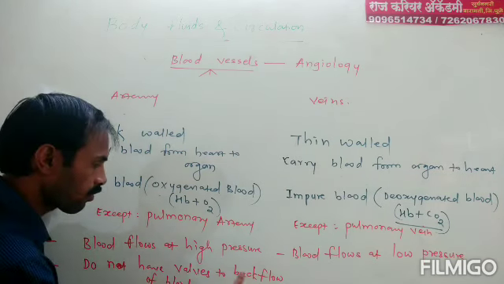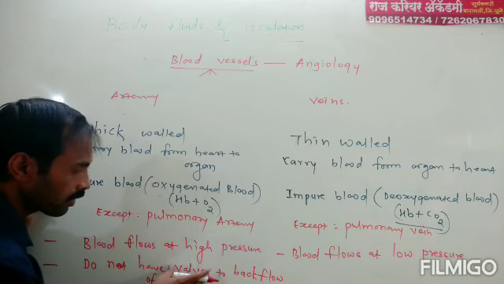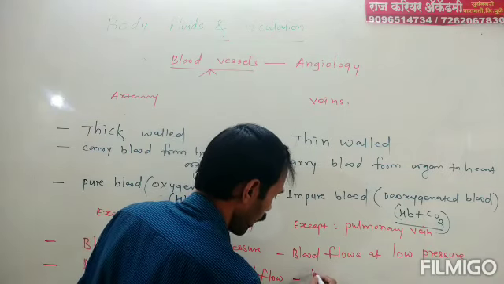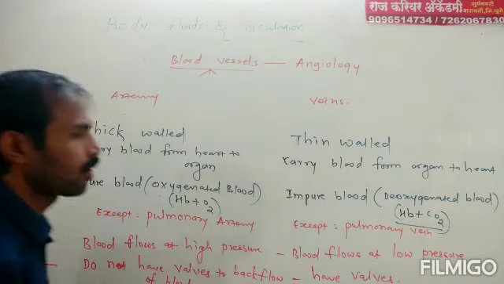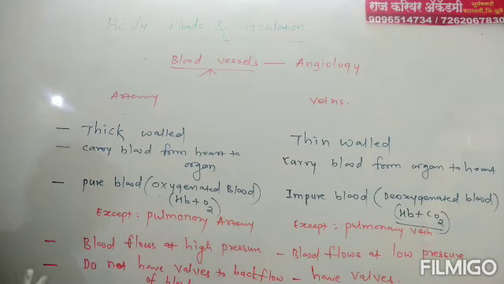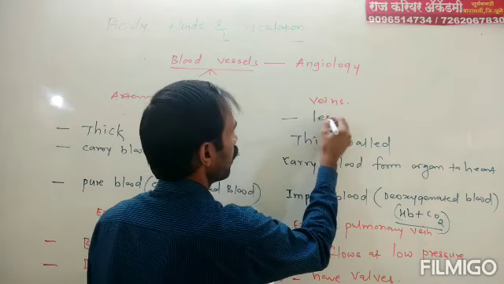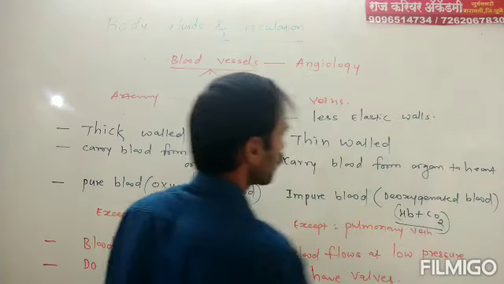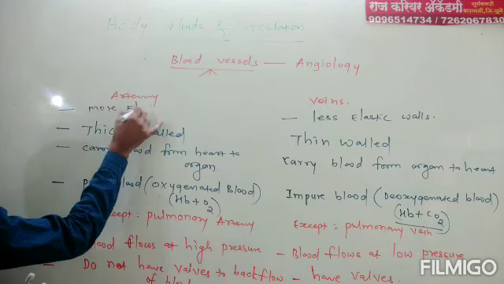Blood flows stable, that is, does not backflow. So arteries do not have valves, as compared to veins, which have valves. Veins have valves. One more difference between artery and vein: veins have less elastic walls, as compared to arteries, which have more elastic walls.